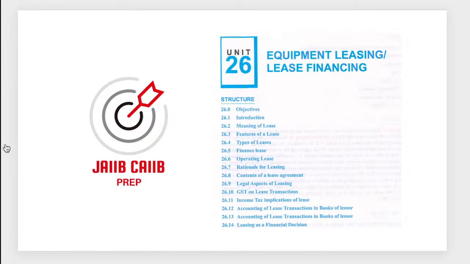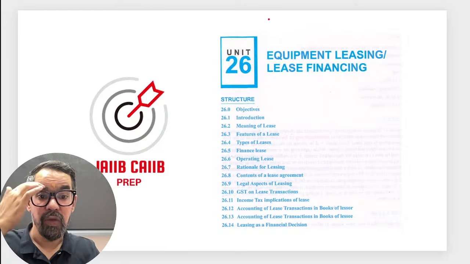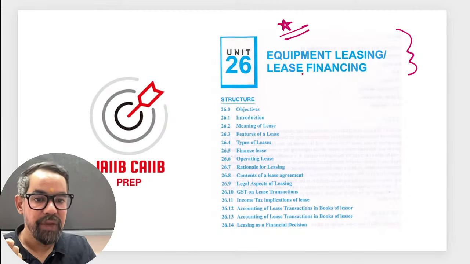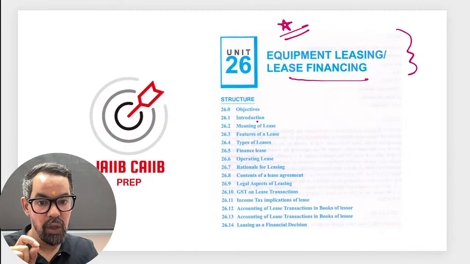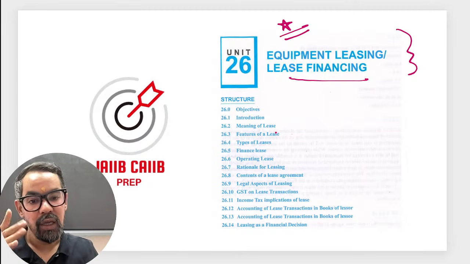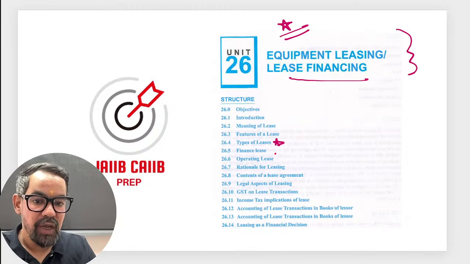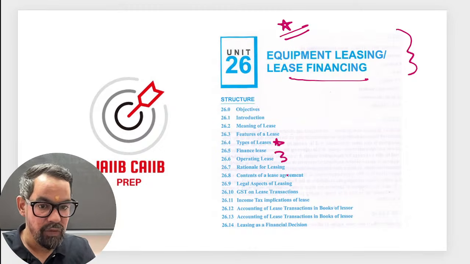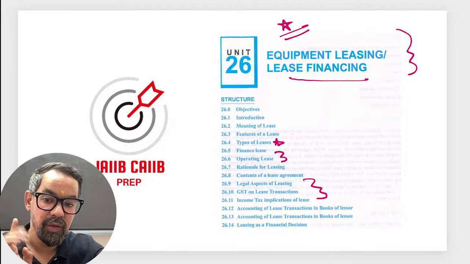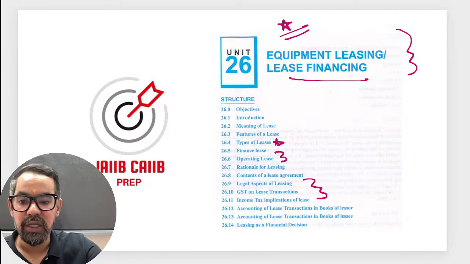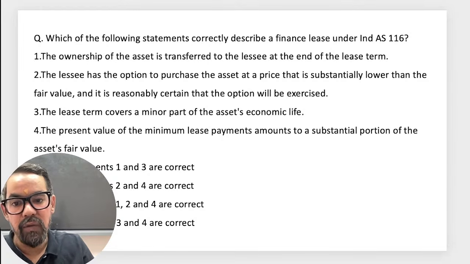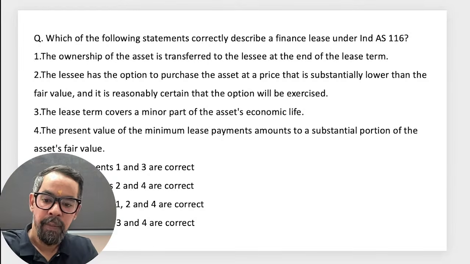Next one, equipment leasing and lease finance, another topic which we have. This area, lease finance, is part of your INIFS also. But here the accounting and the taxation in the books of lessor and lessee, that portion, type of lease, finance and operating lease, they have put more emphasis around that. Legal, GST, accounting, and the books of lessor and lessee, because that is generally how we differentiate this particular one from your INIFS. Something like this, which we have experienced in the past also.